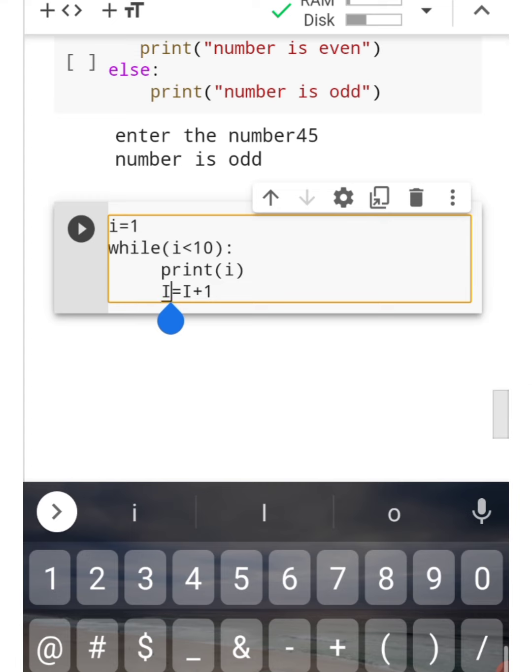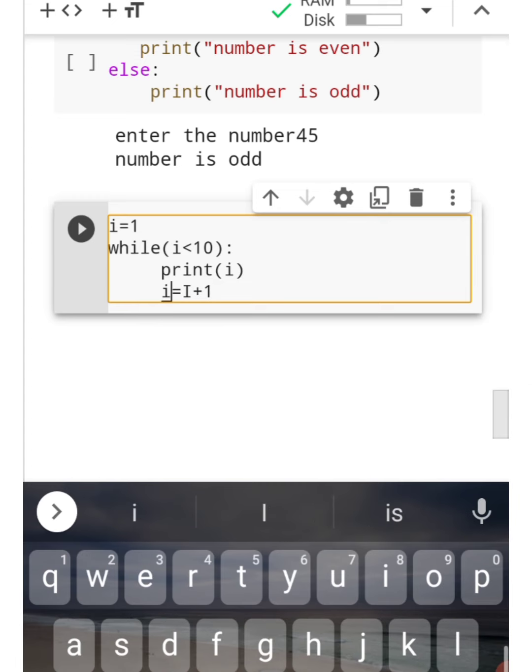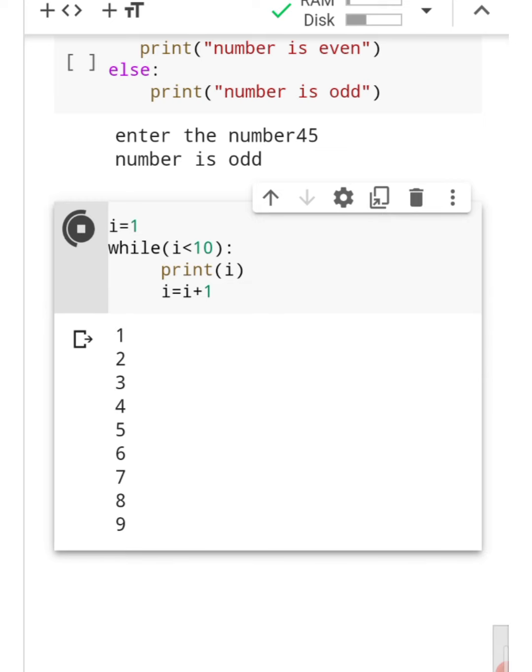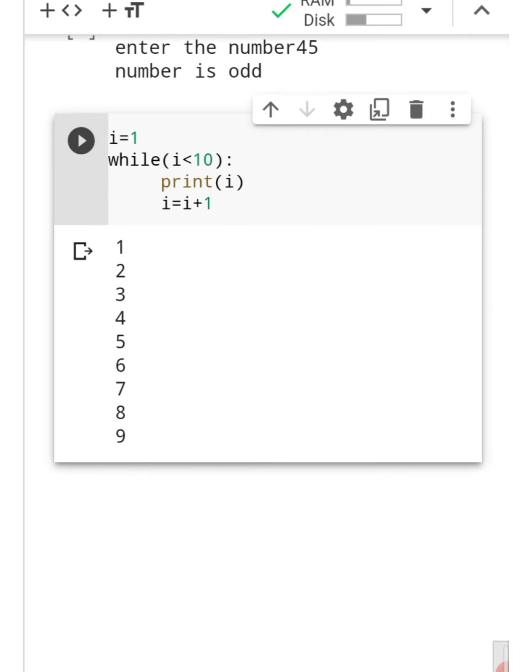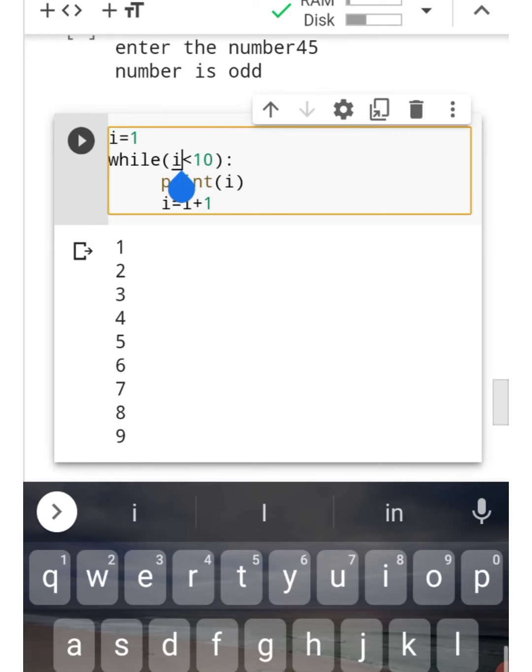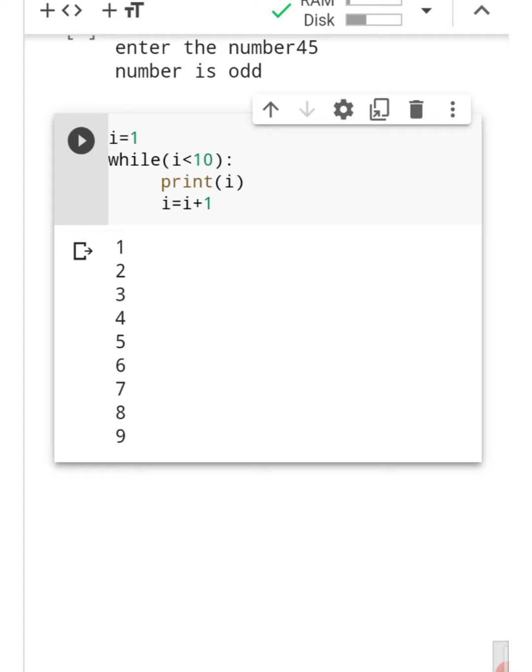We just change this i to a small variable, since a typo mistake made it a capital I. Some basic mistakes can happen when using mobile. If you are using a laptop, the typo mistakes might not occur. Now you have seen the loop. First, i is equal to 1, and the while condition is i less than 10. Since 1 is less than 10, we print i and then increment the value to 2. Again it checks, again it prints, and it prints till 9 is less than 10, so it prints up to 9.